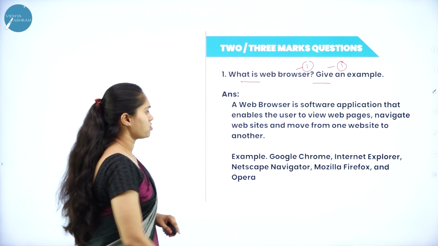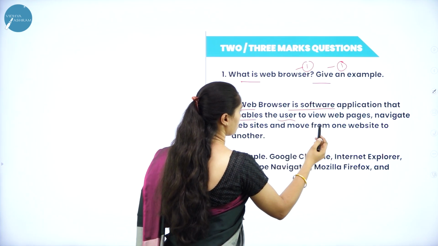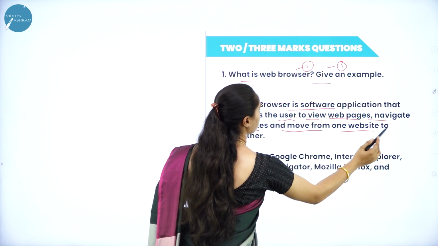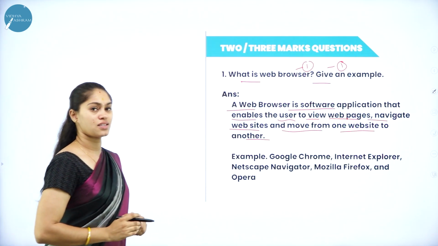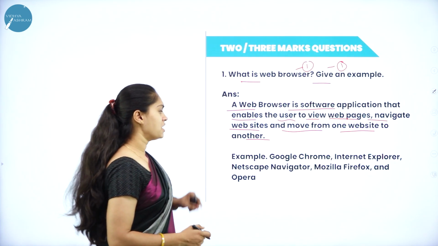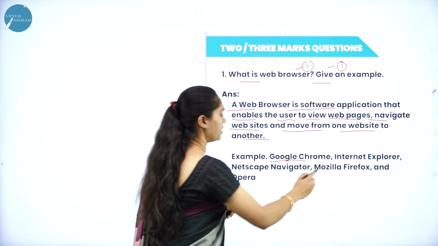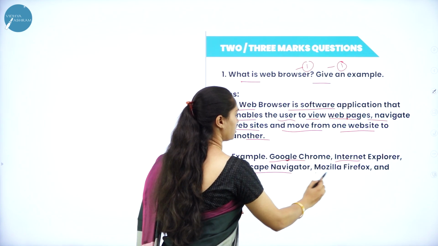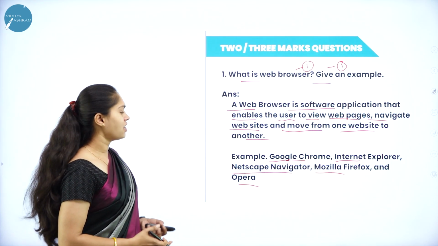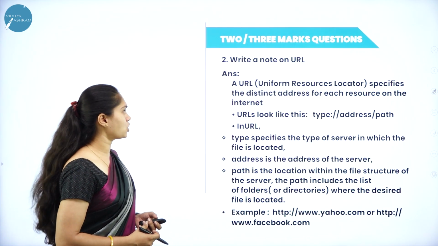What do you mean by web browser then? A web browser is a software application that enables the user to view web pages, and we can navigate websites and move from one website to another. This is the definition of web browser. Then what are the web browsers we have? Already I have discussed in the 1 mark. We have Google Chrome, Internet Explorer, Netscape Navigator, Mozilla Firefox, Opera, and Bing. These are the examples which come under the category of web browser. We'll see the next question.